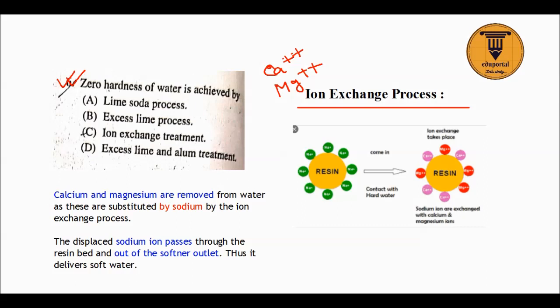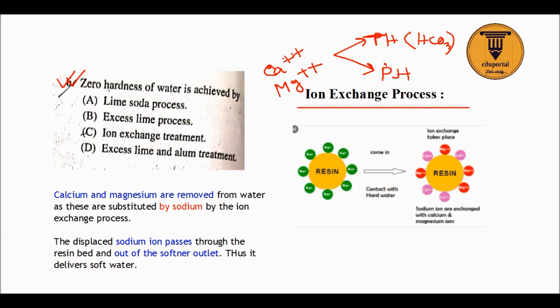Now it has two types: temporary hardness, which is removed by boiling, that is due to carbonate and bicarbonate, that is due to HCO3. And another is permanent hardness, which is due to presence of chloride, sulfate, etc.